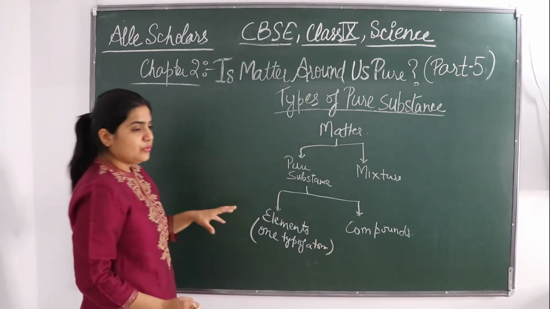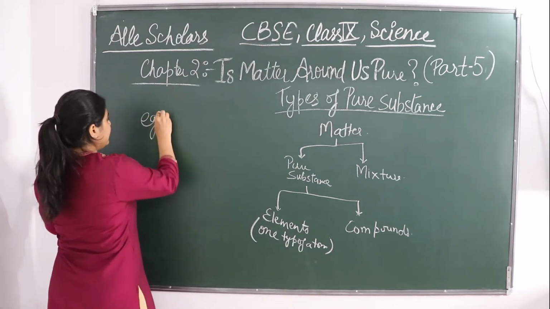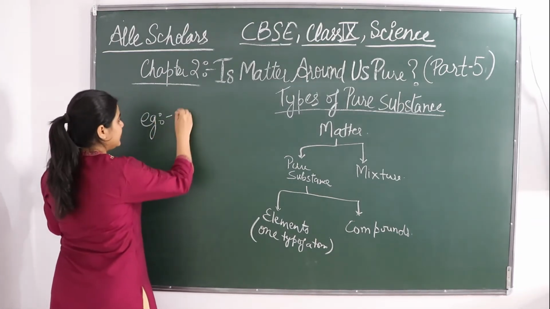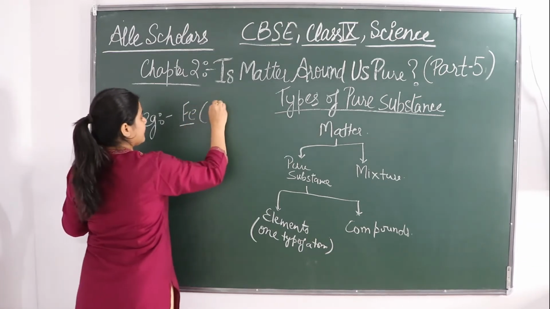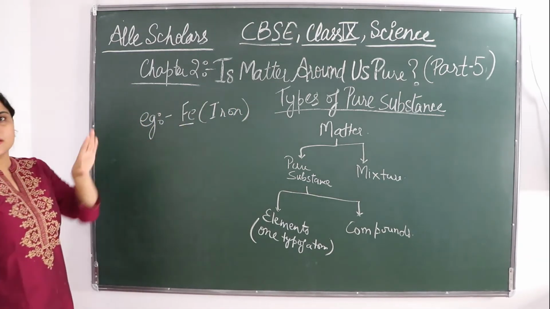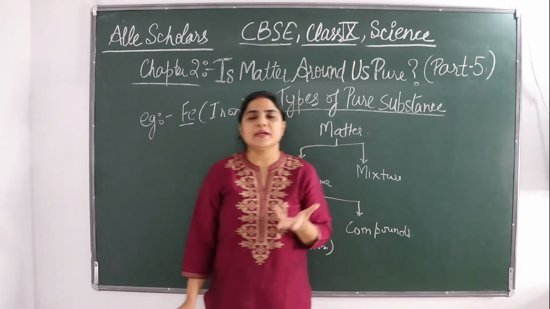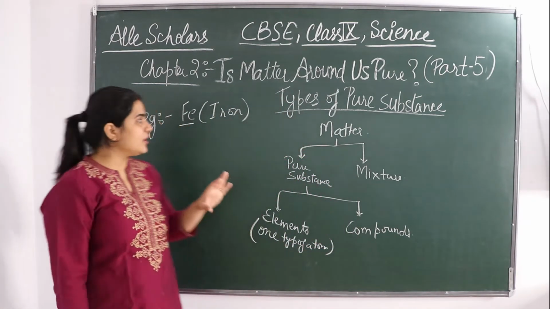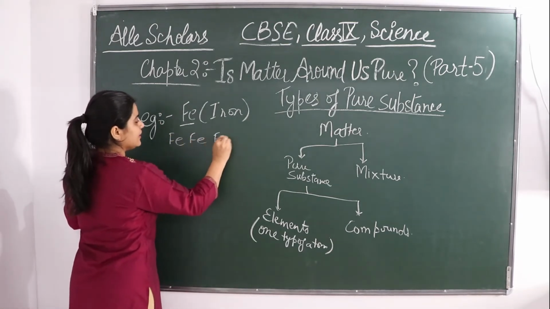Okay. So suppose we take the example for an element, let's take iron. Suppose you take an iron rod. So what is it made up of? That iron rod is totally made up of different constituents of iron.